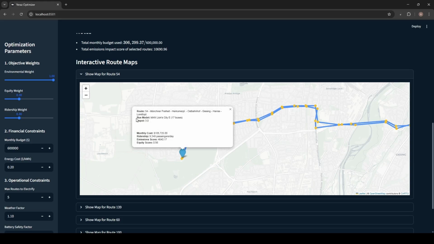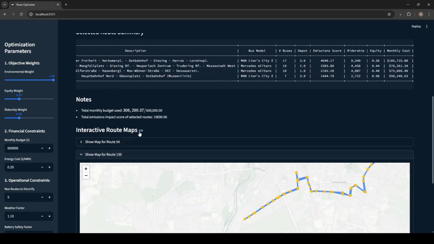Route 54, bus model this, depot 3, monthly cost 100,000, ridership 9,349 passengers per day, so it's a very heavy route. Emission score and equity score. The same for other routes.